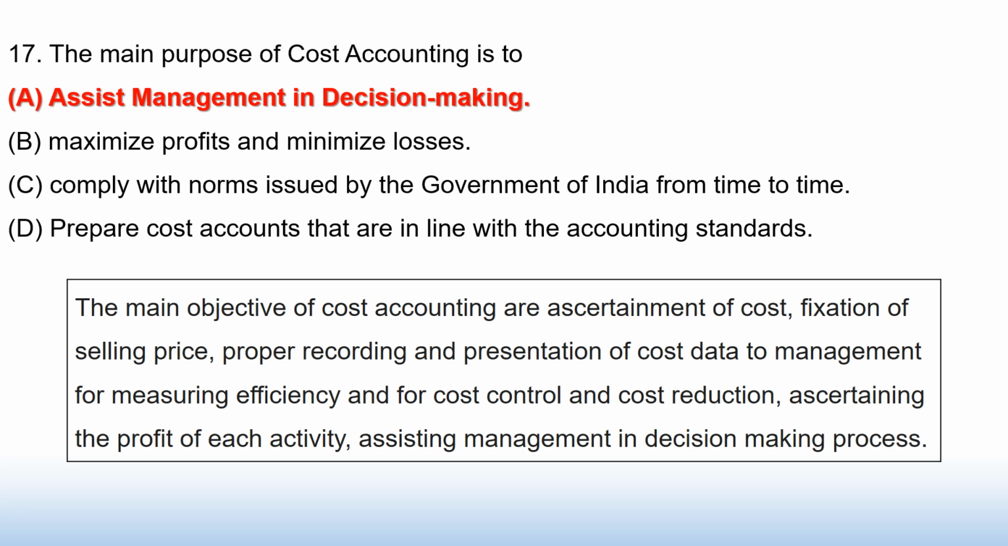The main objectives of cost accounting are ascertainment of cost, fixation of selling price, proper recording and presentation of cost data to management for measuring efficiency and for cost control and cost reduction. Ascertaining the profit of each activity, assisting management in decision making process.